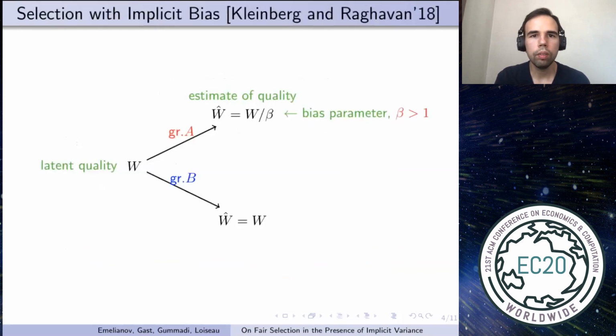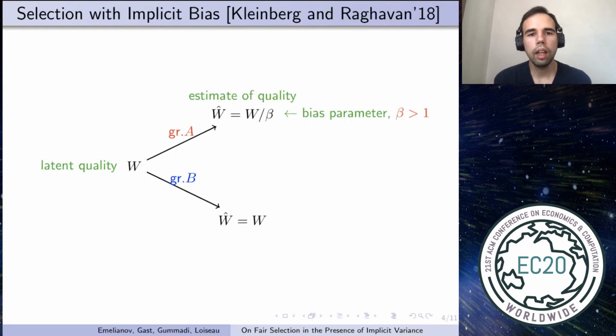One of the most common explanations for discrimination is the implicit bias phenomenon, where some group of applicants has an unconsciously negative perception by the decision maker.